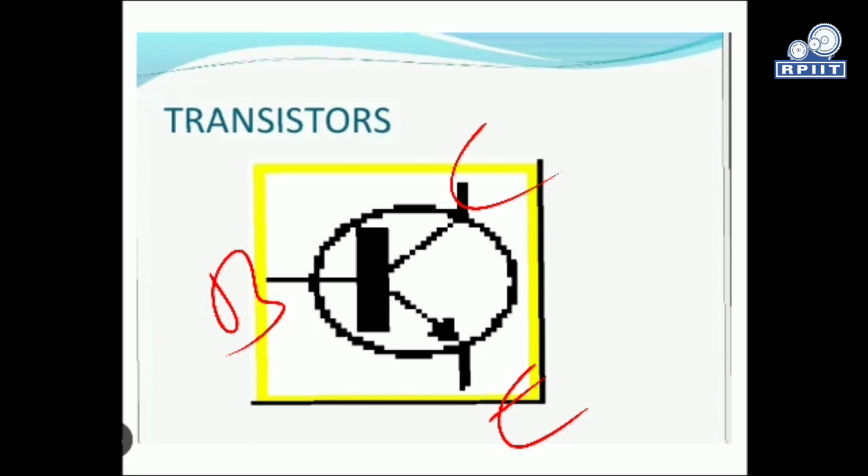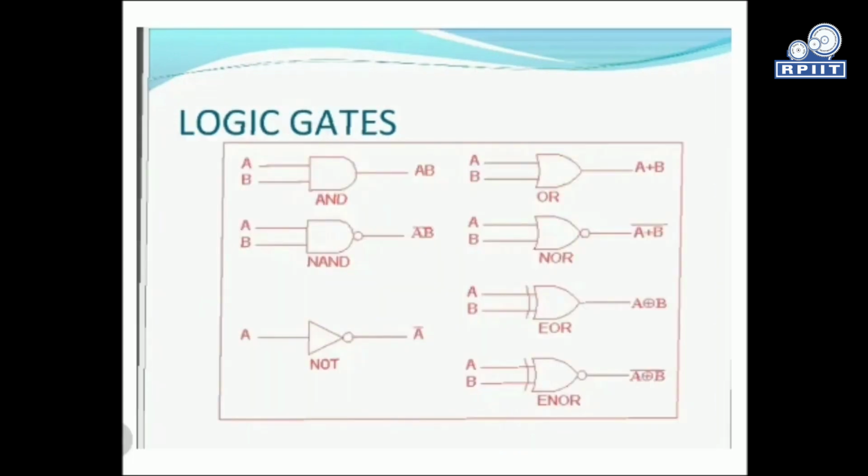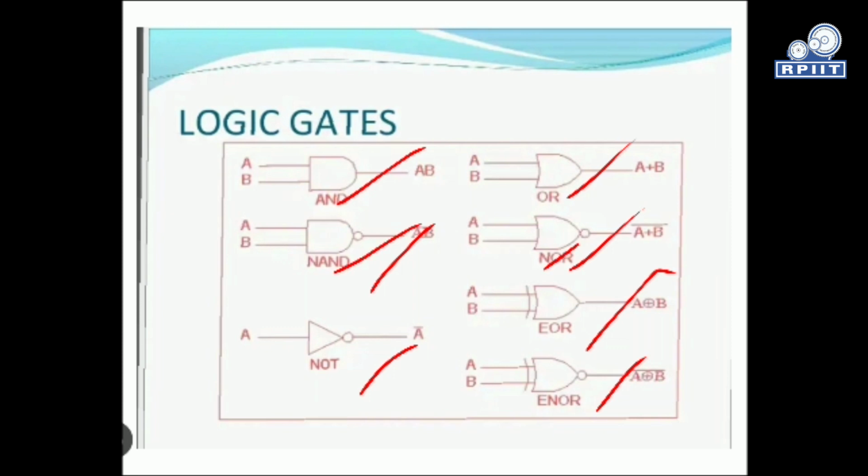For automatic operations, or where switching has to be done very frequently and automatically, we prefer the transistor as well. Now the next is the logic gates. Logic gates are another active component or active device. They are based on digital logic. There are basically 7 kinds of gates: AND gate, NAND gate, NOT gate, OR gate, NOR, XOR, XNOR. The universal gates are the NAND gate and NOR gate. The basic gates include AND, OR, and NOT.